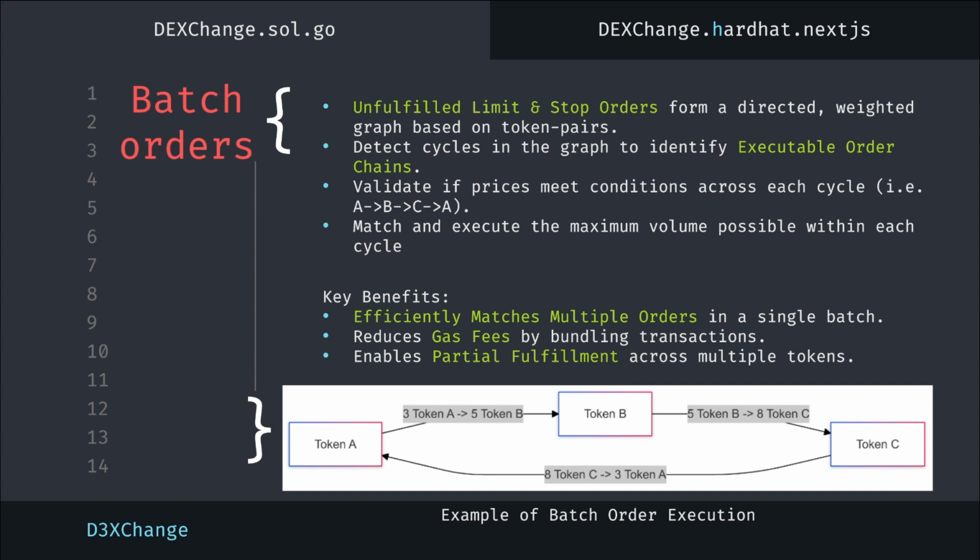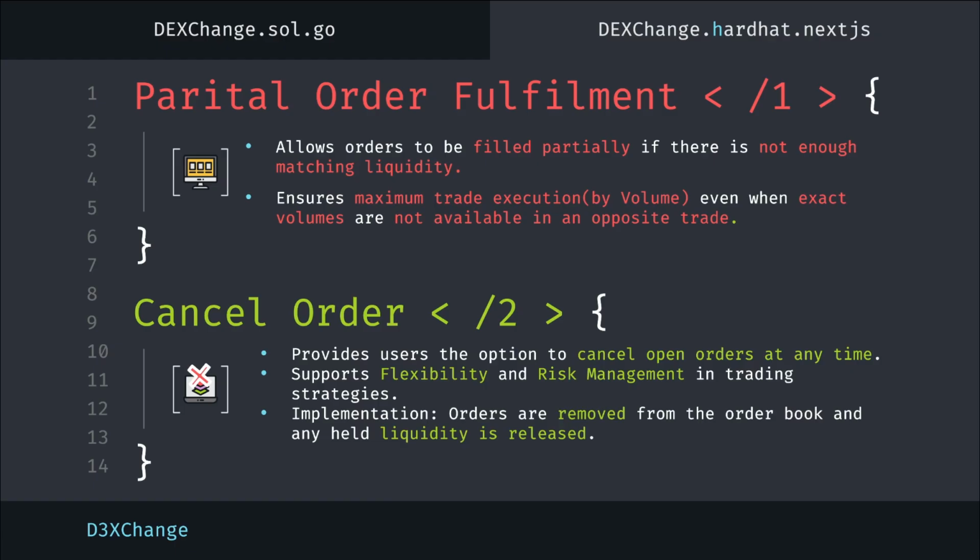The key benefits are that firstly, we efficiently match multiple orders in a single batch. We reduce the amount of gas fees by bundling all transactions into one single transaction. And also, we enable partial fulfillment across multiple different tokens. We also support partial orders and cancel orders. Partial orders can be fulfilled, for example, in the batch order before, and cancel orders can be used to cancel any open orders that are currently still in the book. We'll now show you the demonstrations for these as well.